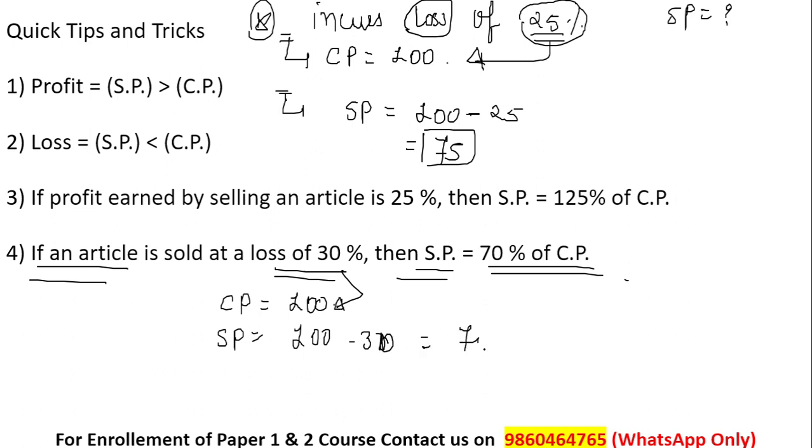This gives me 70% of the cost price. Always remember, whether it is the profit percentage or the loss percentage, we always calculate it based upon the cost price.